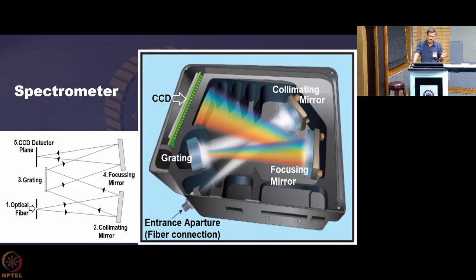What it is doing is getting the light, whatever wavelength content is there in that light, and focusing that over a grating. Then the grating is dispersing different wavelengths at different spatial locations, and at that location the CCD material is there, which is generating signals depending on the intensity of the wavelength.